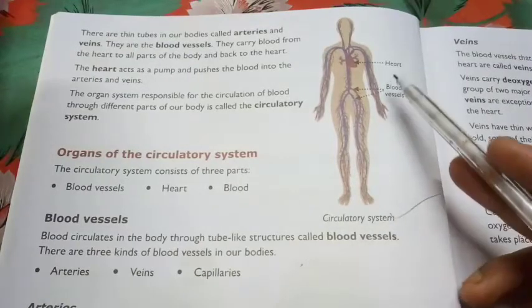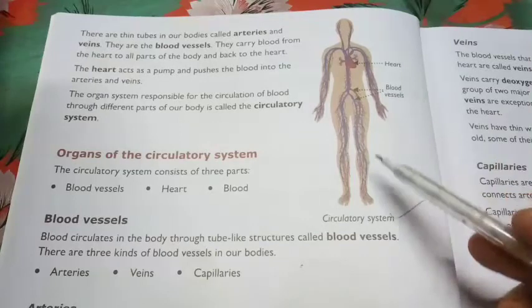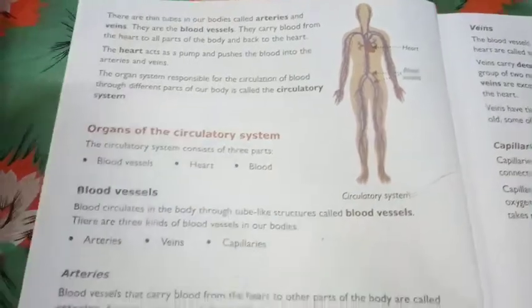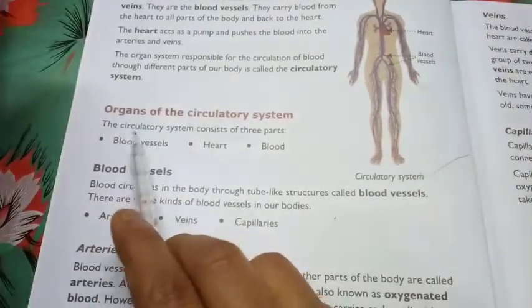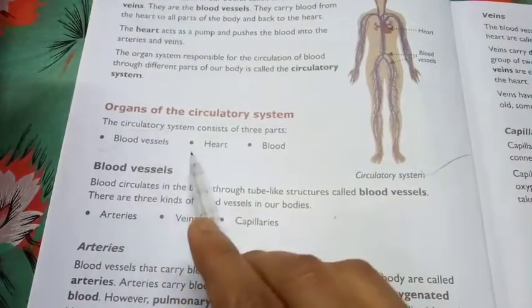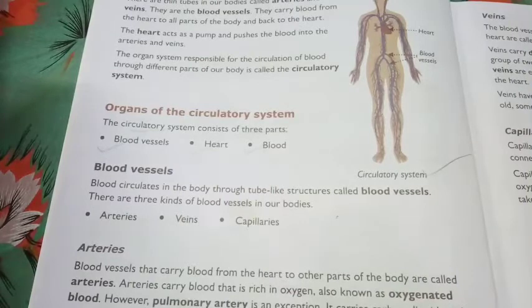Here you can see the heart and blood vessels and blood. I cannot show you blood, but you might have seen it. So let us start our discussion. The circulatory system consists of three parts: blood vessels, heart, and blood. So these three are the most important organs of our circulatory system.